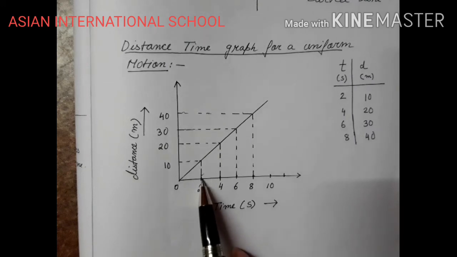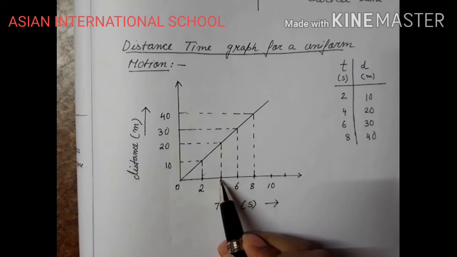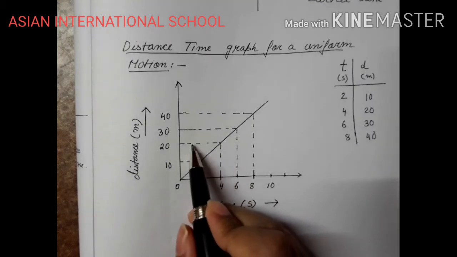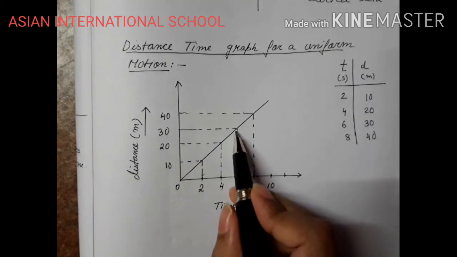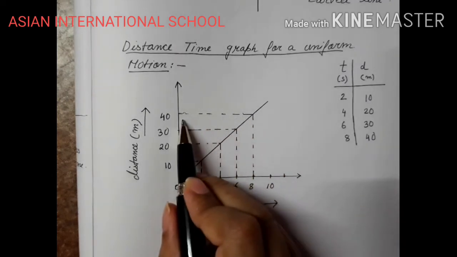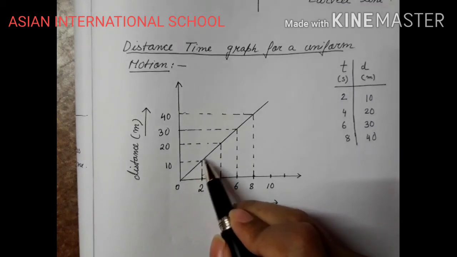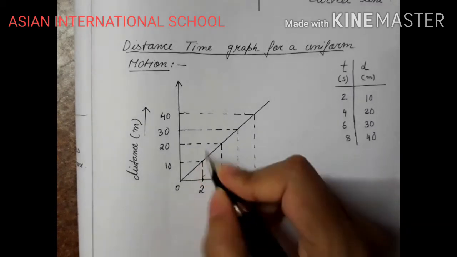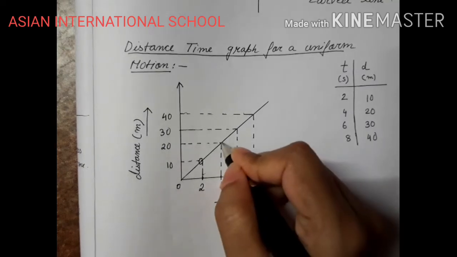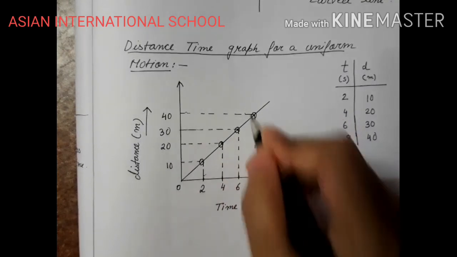So for 2 seconds, 10 meter; for 4 seconds, 20 meter; for 6 seconds, 30 meter; for 8, 40 meters of distance covered. Okay, and these are your plotted points.